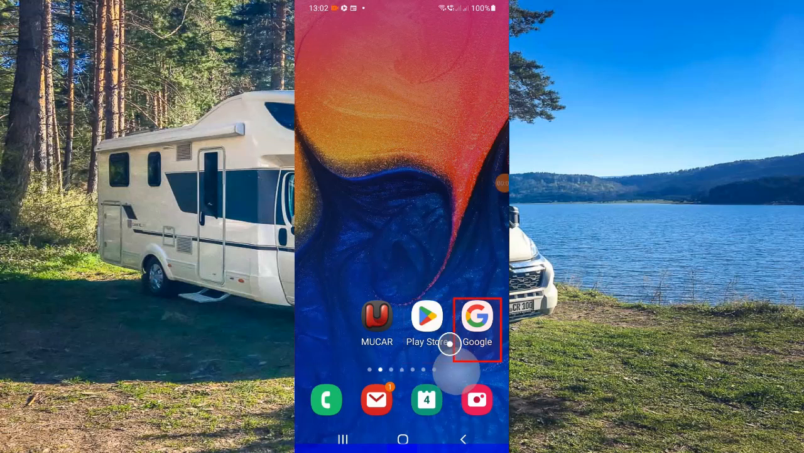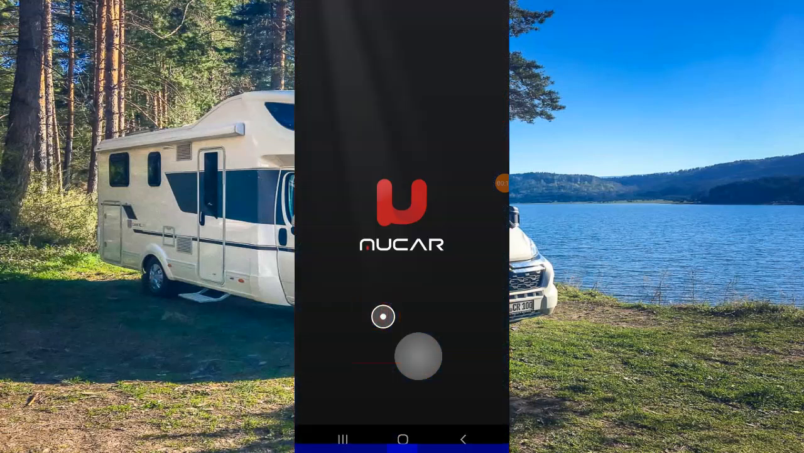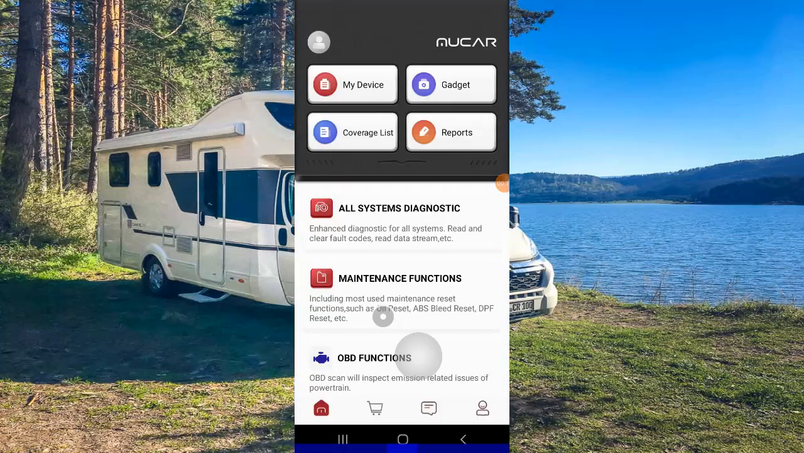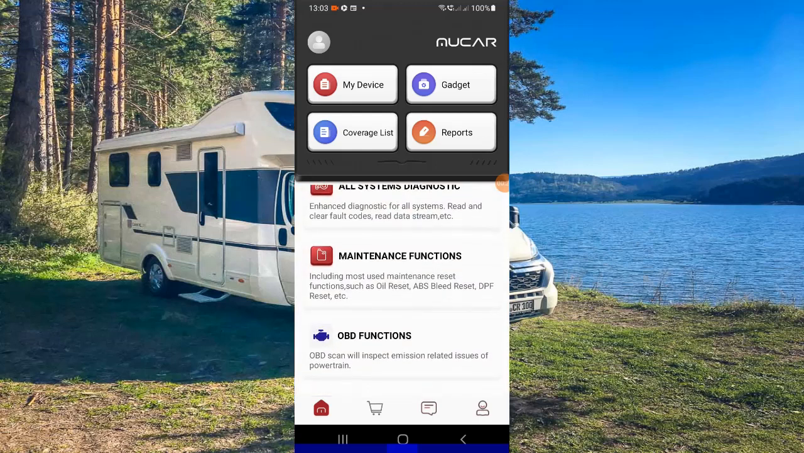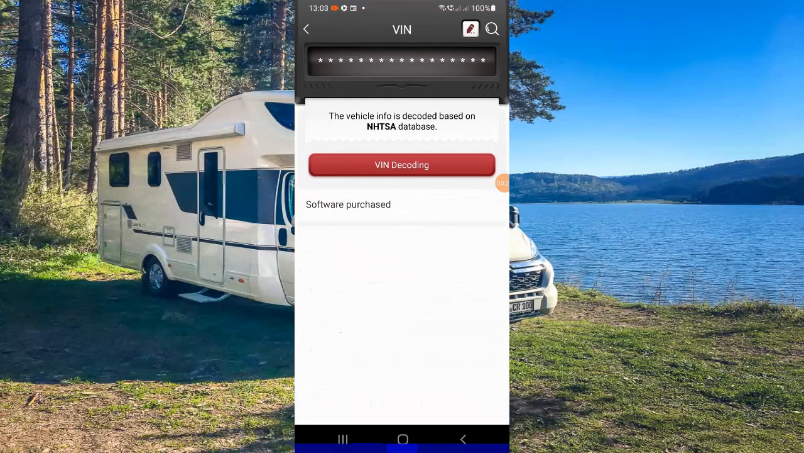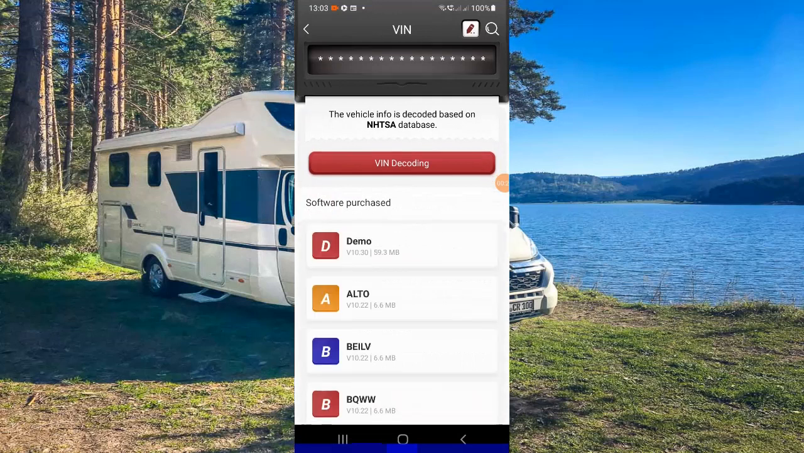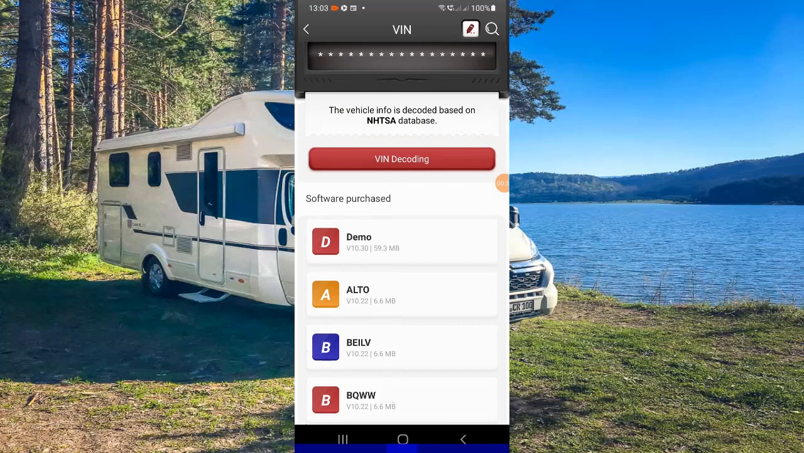Today I'm going to use the Mucar software to check the correct mileage for the car. So if we click on Mucar to open the software, the next thing we need to do is to click on All Systems Diagnostics, and we will be presented with this page.